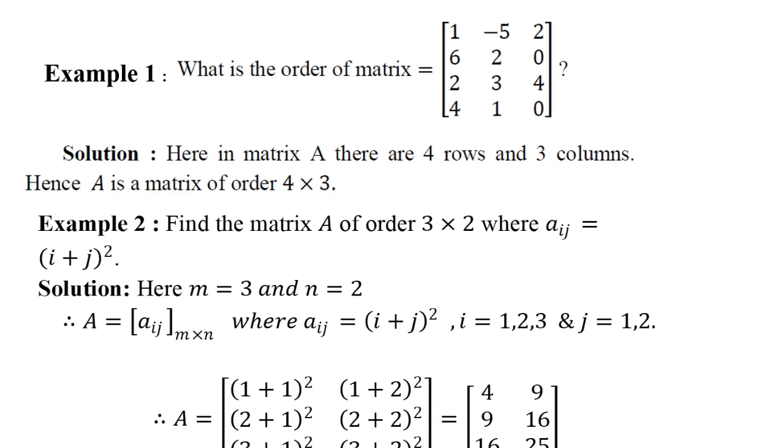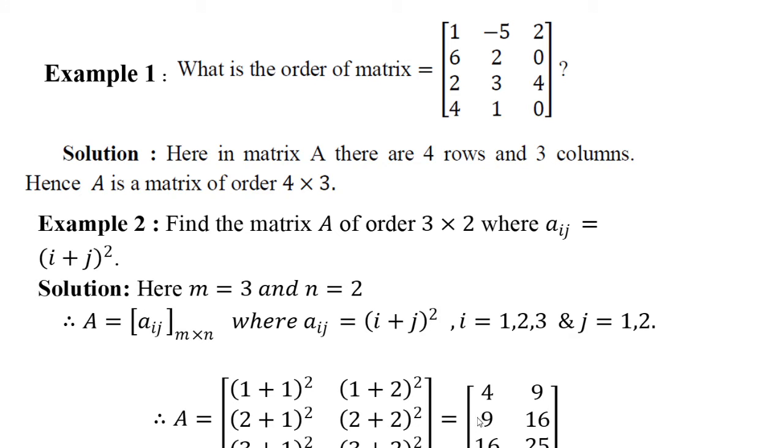Here, put i equals 3 and j equals 1. (3 plus 1) squared is 4 squared, and 4 squared is 16. And here, put i equals 3 and j equals 2. That is 3 plus 2 equals 5, and 5 squared is 25.